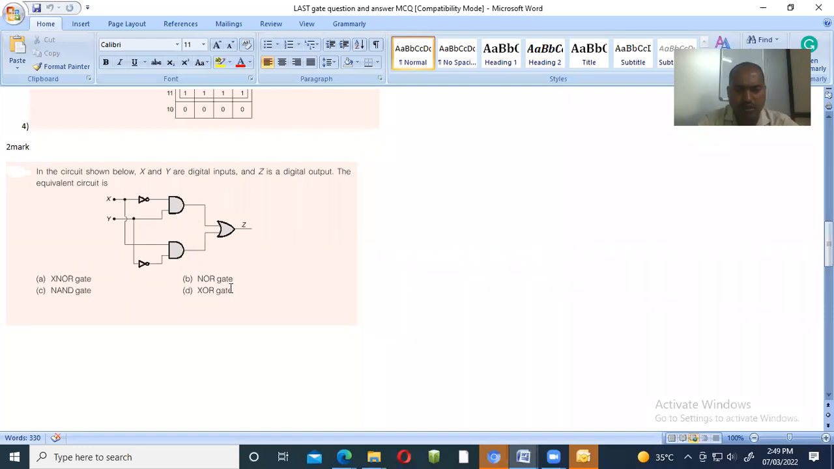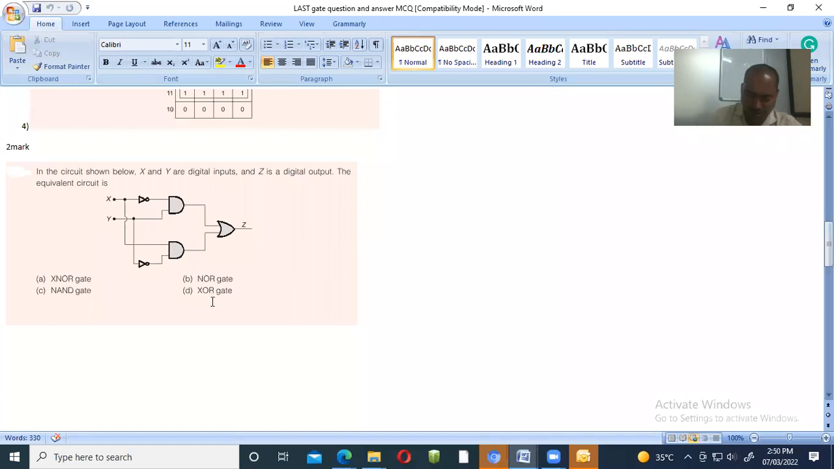Next, the NOR gate. The equation for the NOR gate is the OR gate with a bar: OR indicates the addition of both, X plus Y, and NOR takes the bar on it, so it is X plus Y whole bar. This is also not your answer. The NAND gate is the multiplication with a bar taken, so it is X Y bar. This is also not the answer.